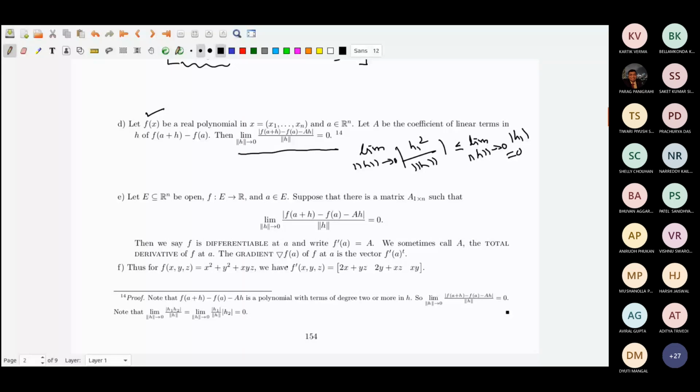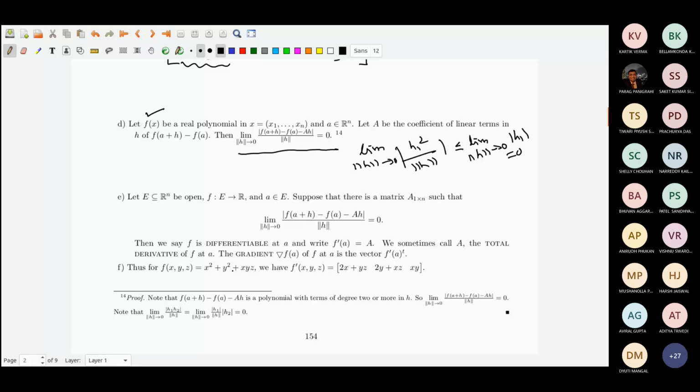Okay, so for example, if you take f(x,y,z) as x squared plus y squared plus xyz, then what is f dash of (x,y,z)? Now f dash is equal to (2x plus yz, 2y plus xz, xy). Okay, that is this thing. You can take this one and substitute here and see what is happening.